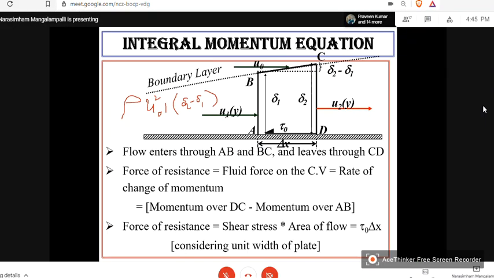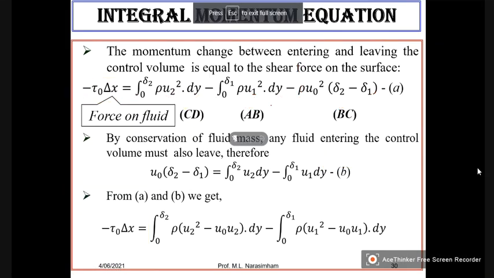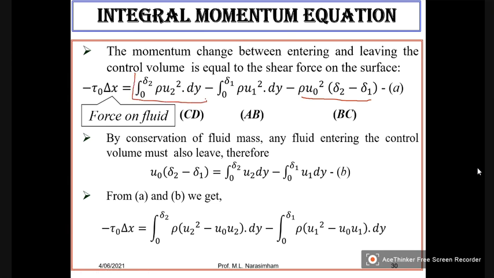So that is how here CD is the outflow. It is the momentum of the fluid leaving the control volume, and we write M2 minus M1.